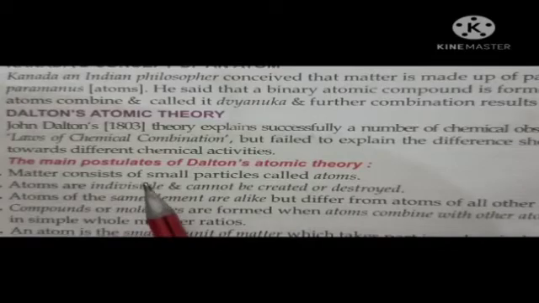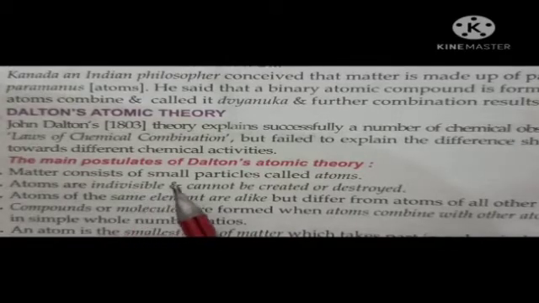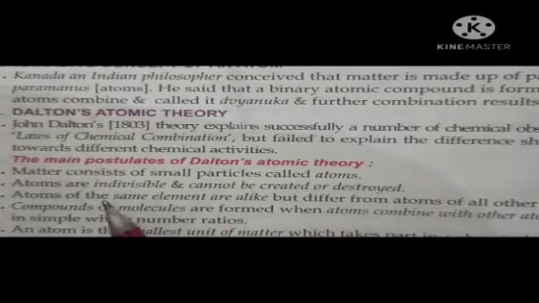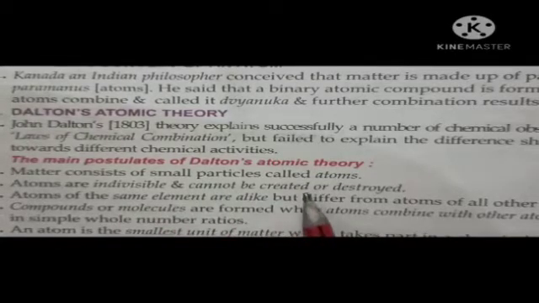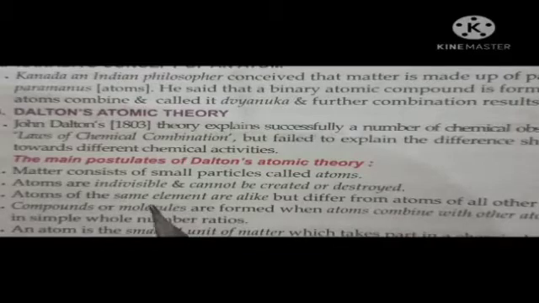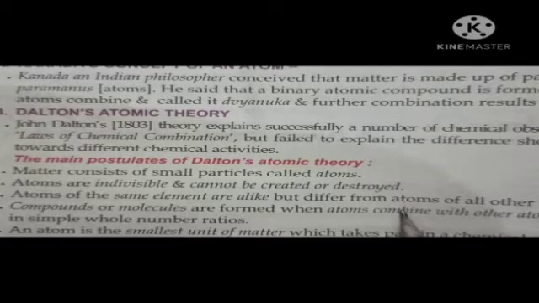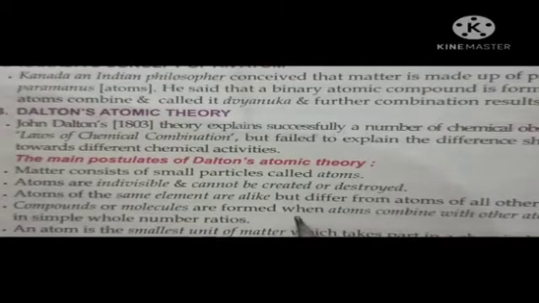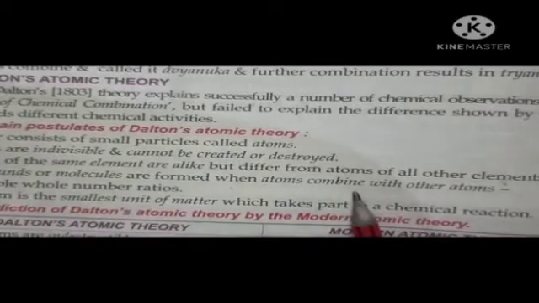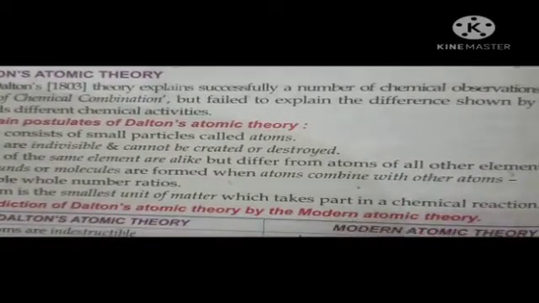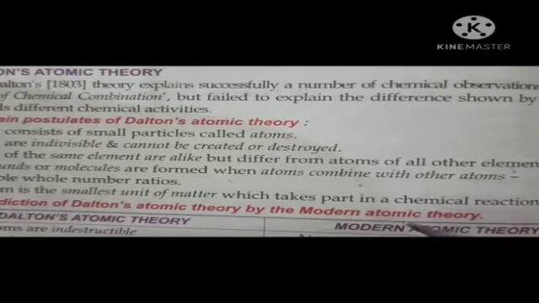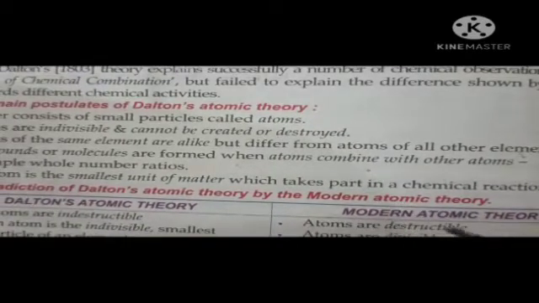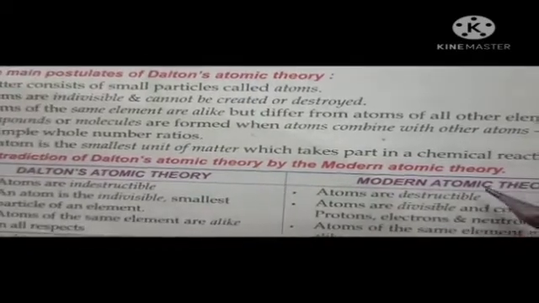Now Dalton's atomic theory. Dalton says that matter consists of small particles called atoms. Atoms are indivisible and cannot be created or destroyed. And atoms of the same element are alike but differ from the atoms of all other elements. Compounds or molecules are formed when atoms combine with other atoms, right? But after the discovery of isotopes and subatomic particles, the modern atomic theory came.